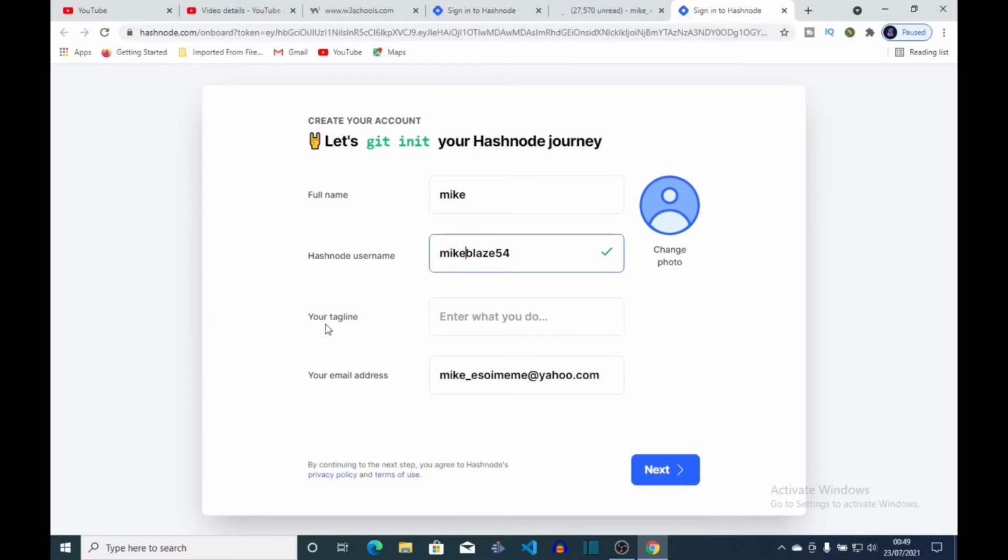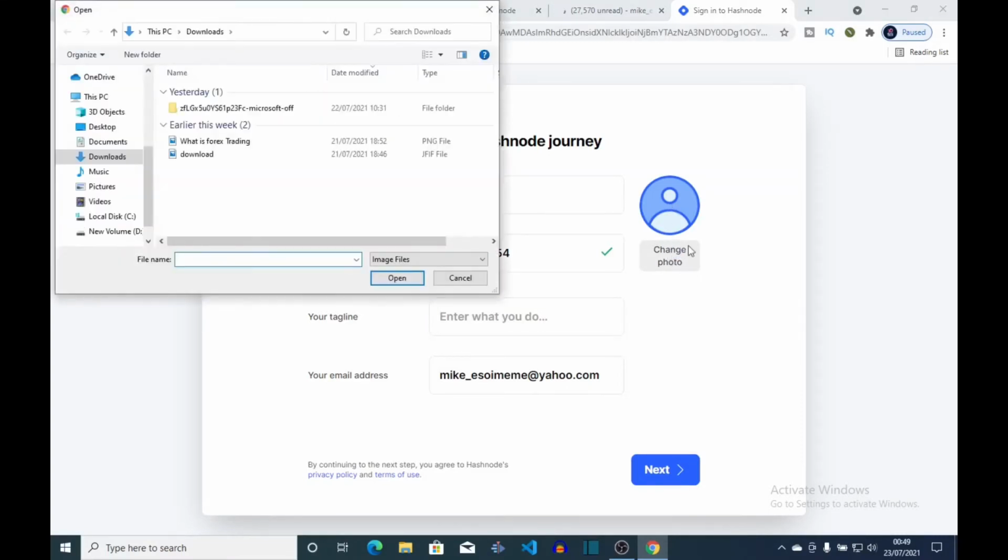Then it says your tagline. Enter what you do. So you put in your profession into here. So if you're a programmer, a YouTuber, a front-end designer, a database, what you do, you put it right here. Then you can also put in your profile picture if you want from here.